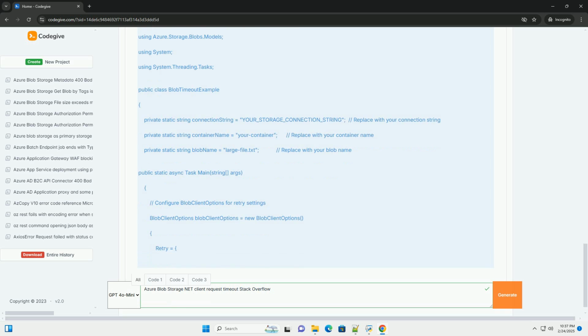This can reduce network latency and improve performance. 10. Enable logging. Enable logging in your Azure Blob storage account and in your .NET application to capture detailed information about the requests and responses. This can help you diagnose the cause of the timeouts.